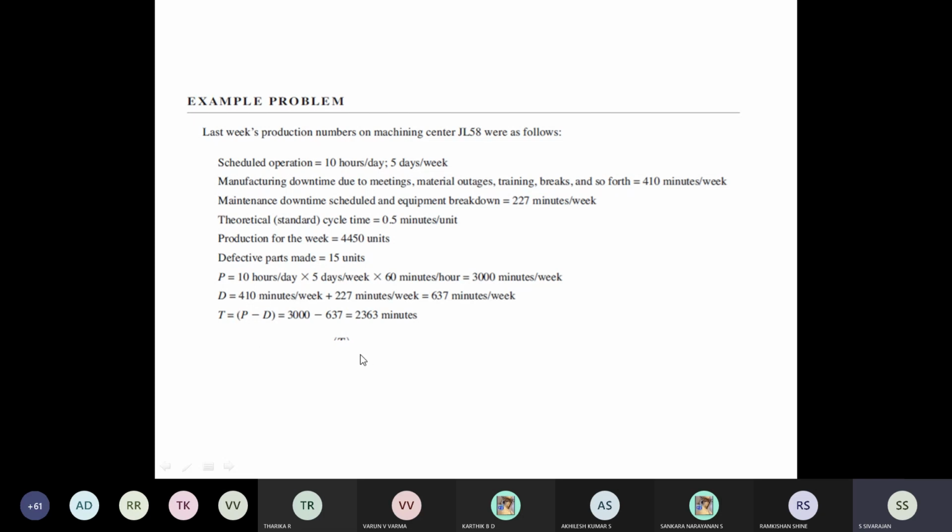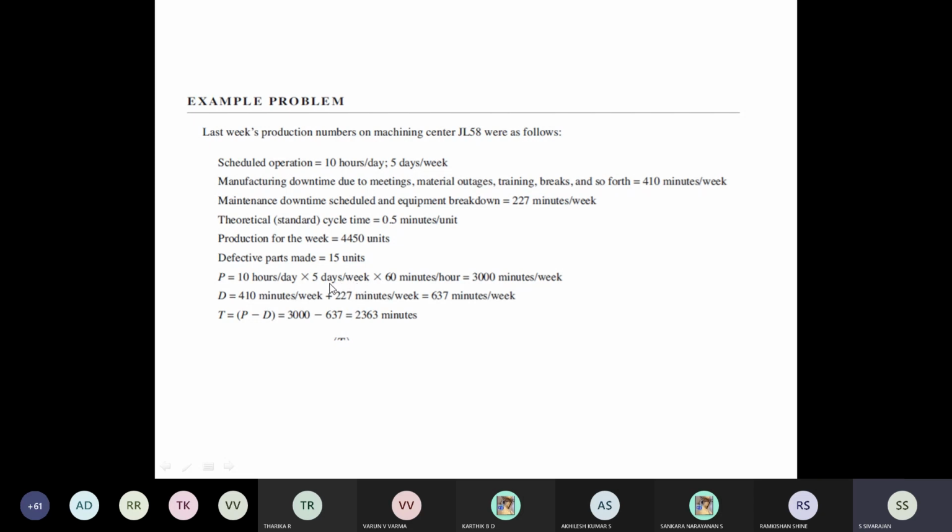So the first calculation we will do, and then we will stop. Wednesday we will see the remaining part. So we have to find out the planned time, which is nothing but 10 hours a day, 5 days a week, 60 minutes per hour. Since the other units are in minutes per week, like the 227 minutes per week, we want to make it into minutes per week. So what I'm doing, it is given in the problem, 10 hours per day, 5 days per week. So into 5.